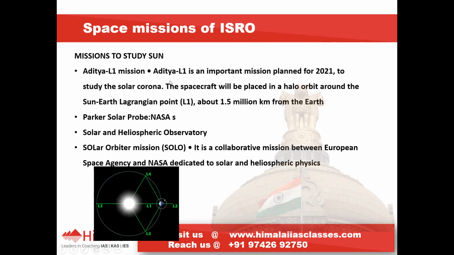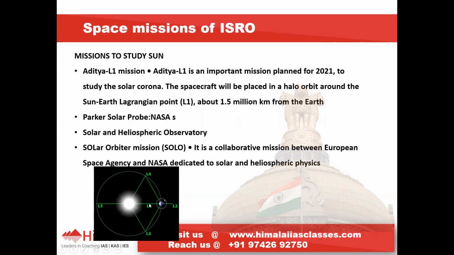Here L1 stands for Lagrangian point. What is the meaning here? Where are we going to place this spacecraft? You can look at the picture here. We will place this spacecraft at this L1 point. So what are L1, L2, L3, L4, L5?